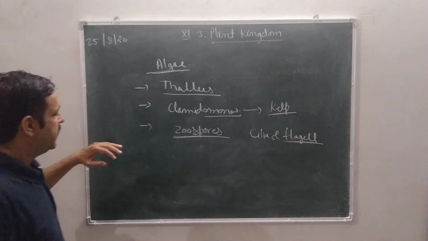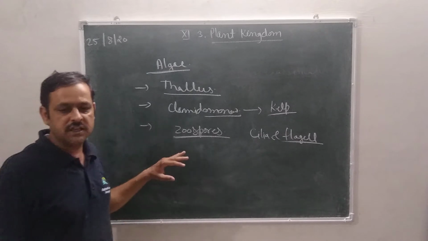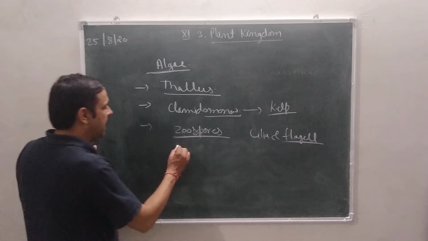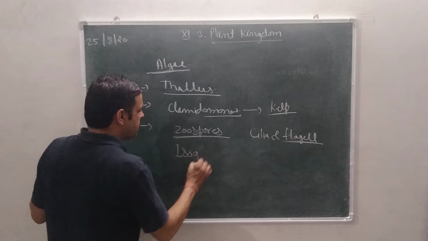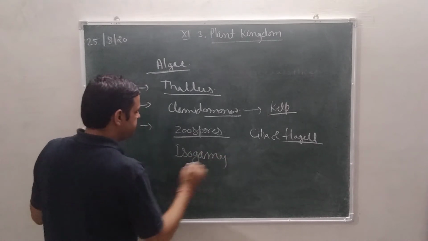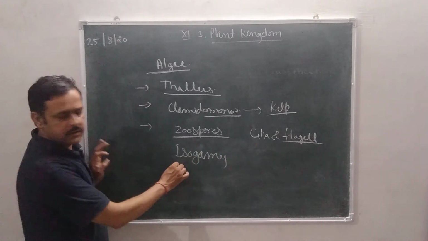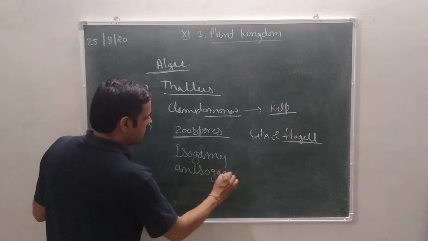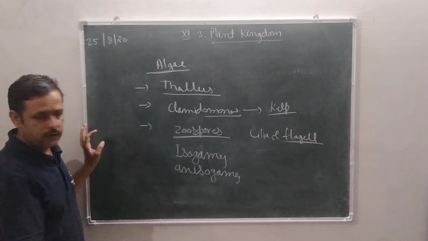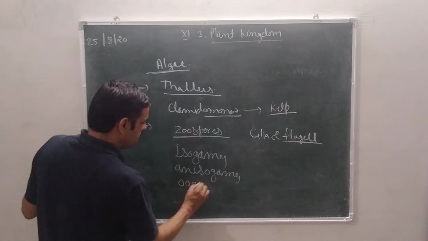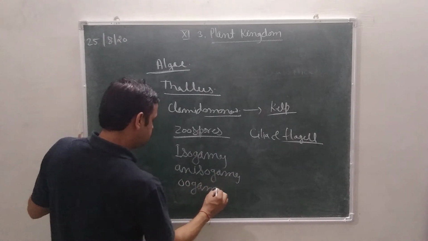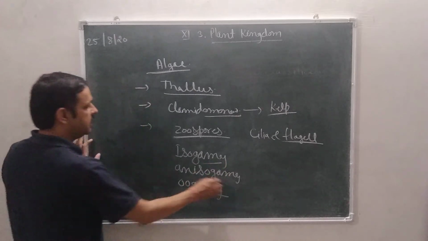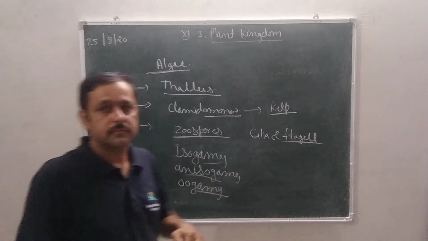Next character is sexual reproduction. Sexual reproduction happens by isogamy, anisogamy and oogamy. First, understand these three types of gametes.